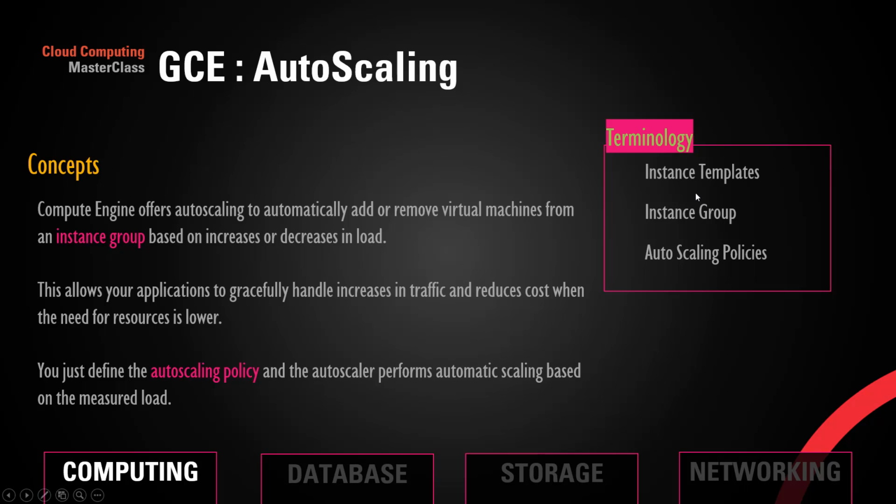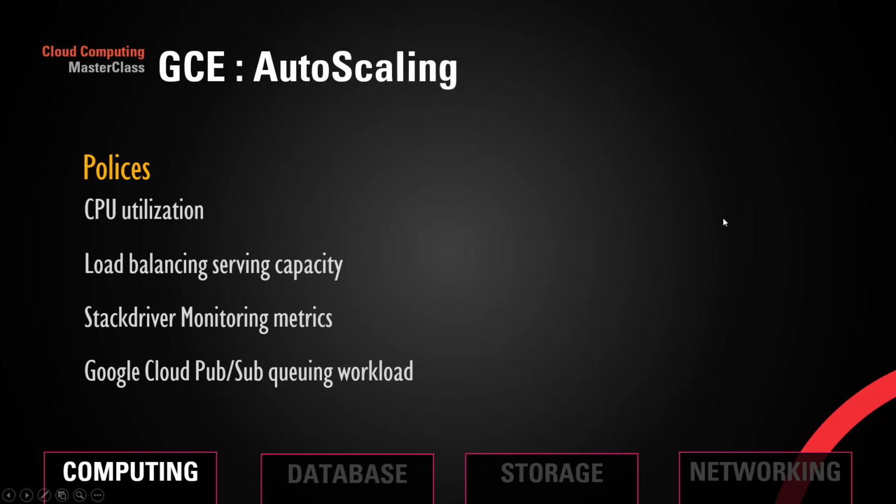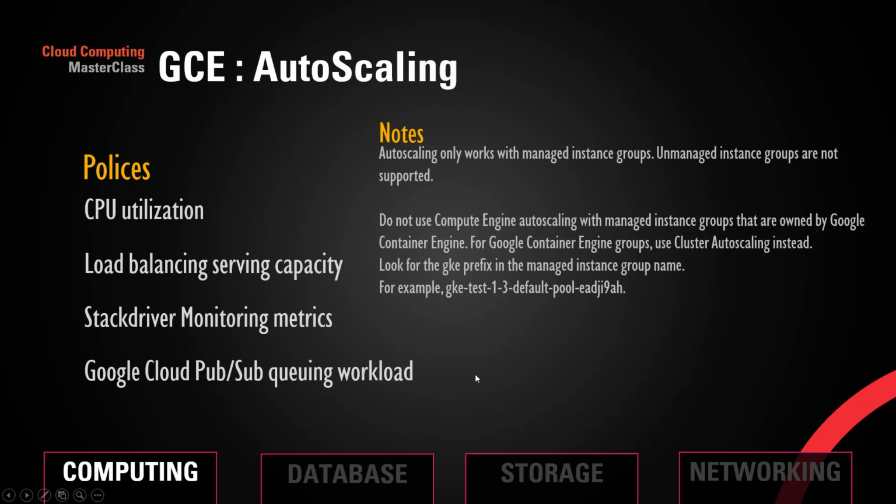The terminology we used in auto scaling is instance template, instance group, and auto scaling policy, which is attached to the instance group. The policies we can use for auto scaling are CPU utilization, load balancing serving capacity, and Stackdriver monitoring metrics. You can also trigger auto scaling based on a Cloud Pub/Sub queuing workload.